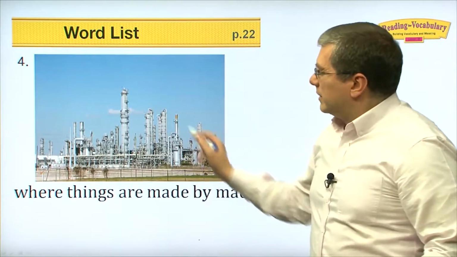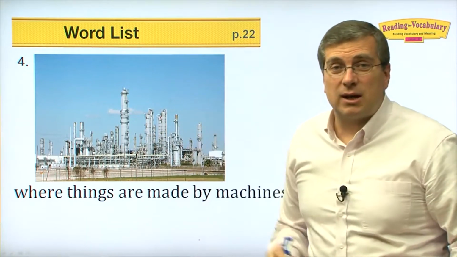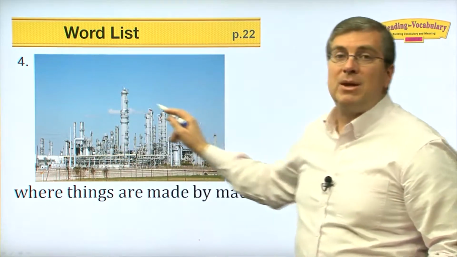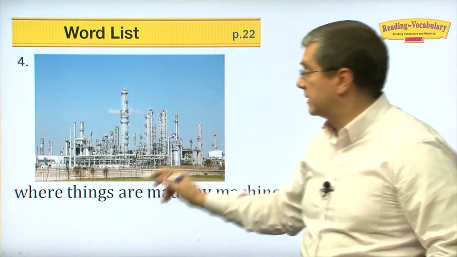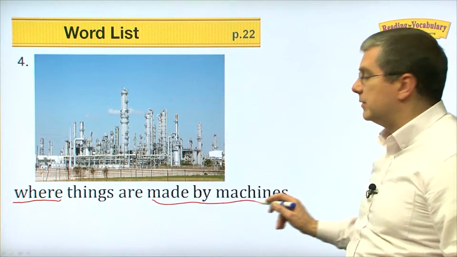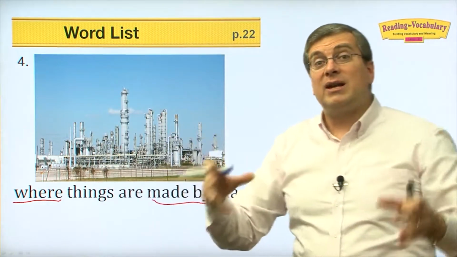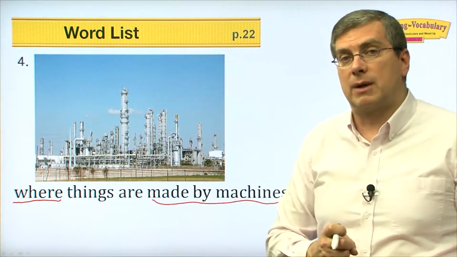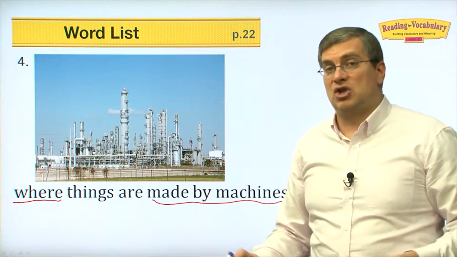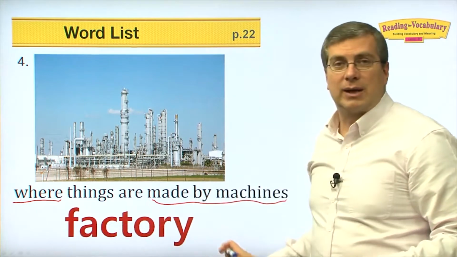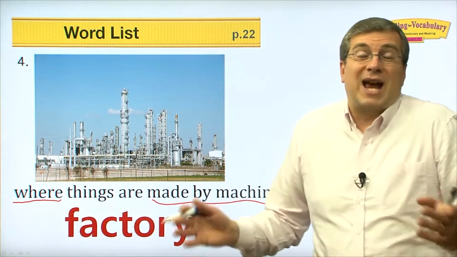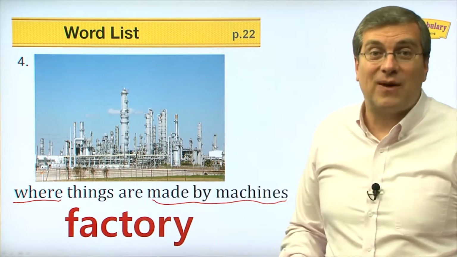Okay, number 4. We saw this before in the very beginning of our lesson when we talked about air pollution, right? But what type of building, what type of place is this? It's a place where things are made by machines. So you have many machines, and things are made by machines, like cars, refrigerators, television sets. It's a big building. We call it a factory. A factory is a place where things are made by machines. Almost everything these days is made in factories.